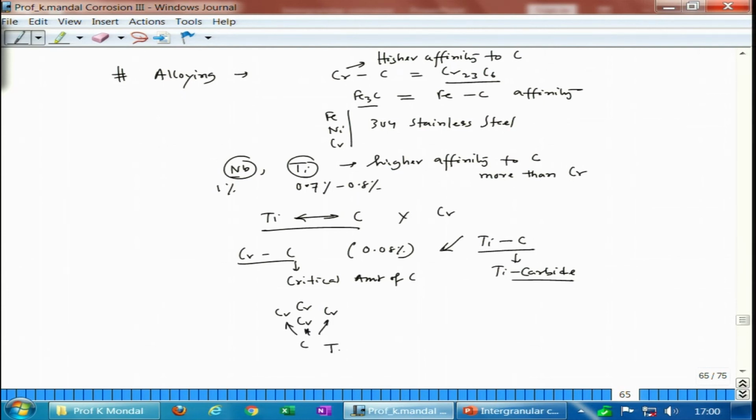But by the time you have taken titanium around that carbon, it reacts and joins that carbon. So, it does not allow that carbon to go to chromium. The critical carbon content around the chromium atom will reduce drastically, and that will allow the TTD diagram, or basically the time temperature sensitization diagram, to shift to the right.